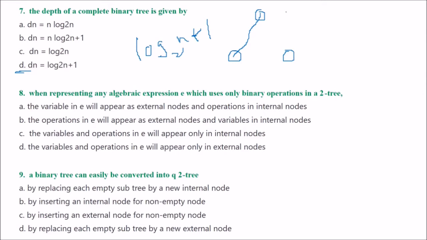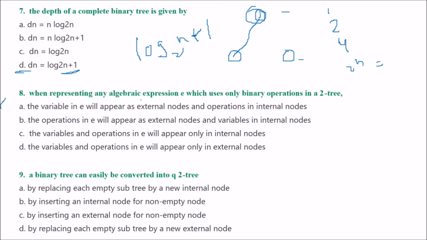We can easily find this out because in a binary tree, this is one node, this is two nodes, this is 4 nodes, so you will have 2 to the power n nodes. So you can easily take log and you'll find the depth, but because the root is always there, you add 1.